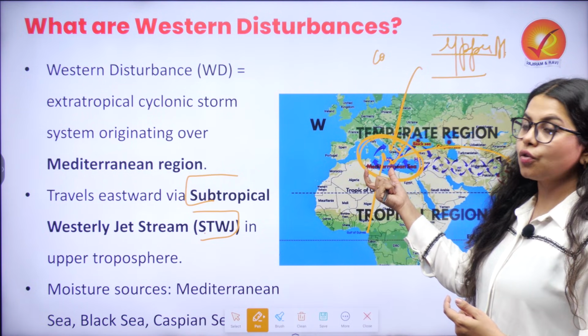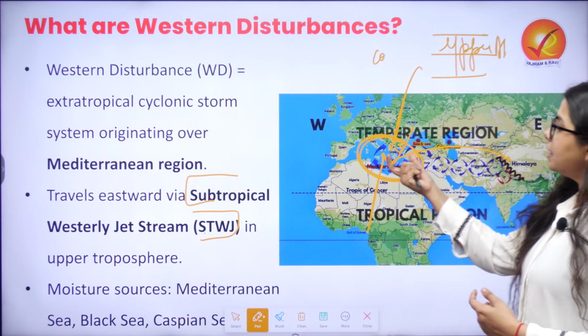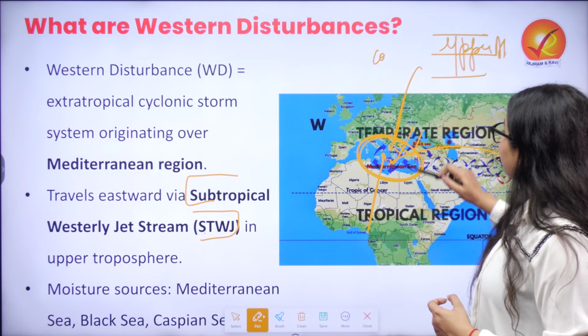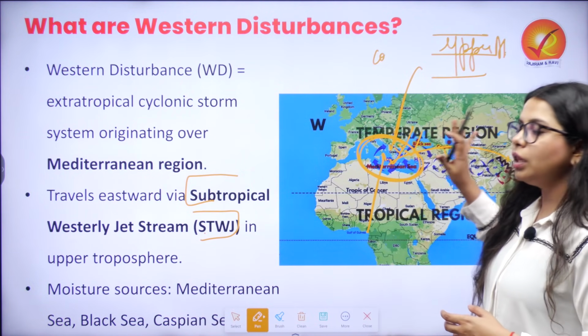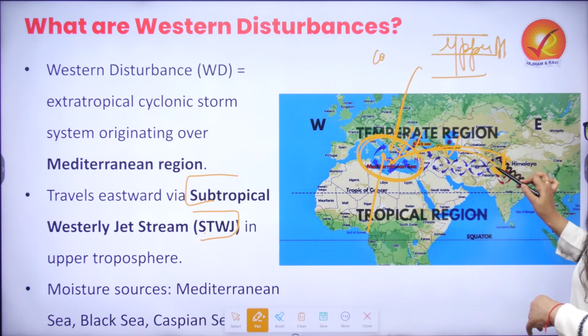These cyclonic storms are carried towards India, and while travelling they gradually gain moisture from the Black Sea, Caspian Sea, and all the water bodies coming in between, and then they enter India.